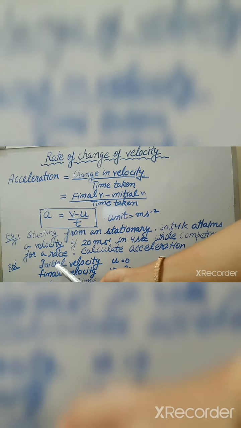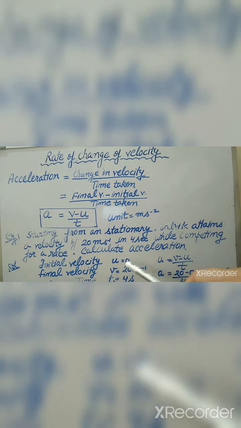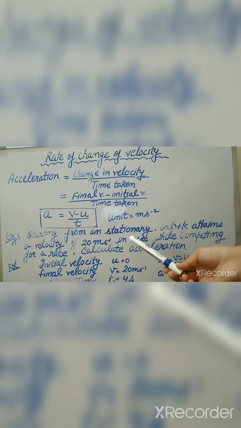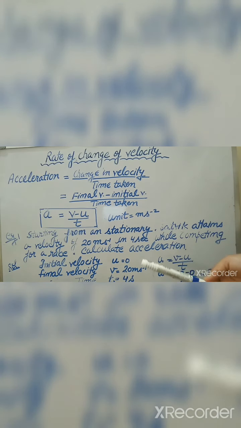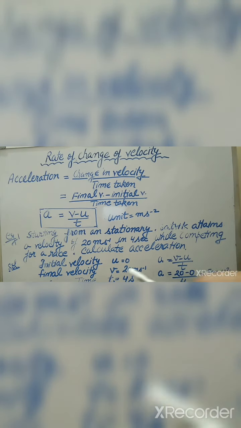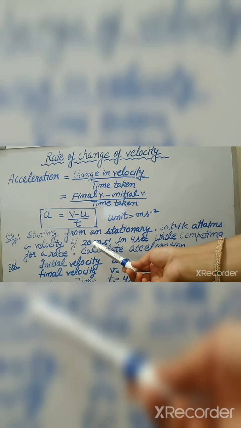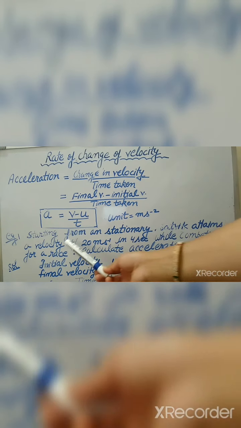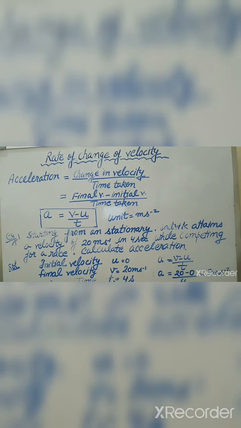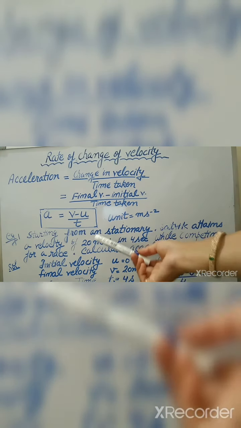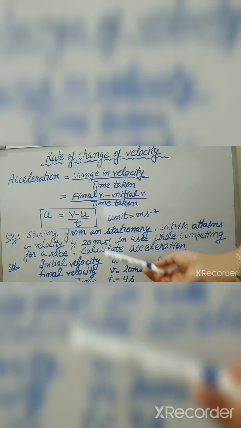So we put initial velocity u equals 0. If anything is stationary, it means the velocity is 0. Final velocity v is given: Satvik attains a velocity of 20 meter per second in 4 seconds.